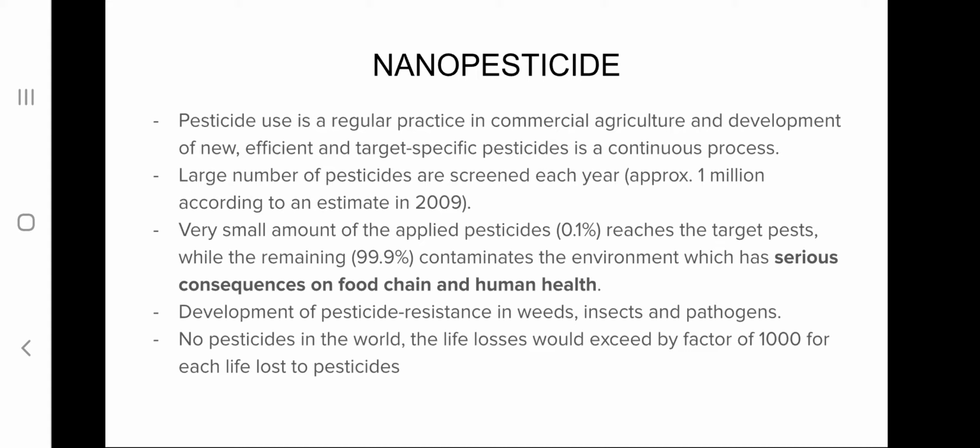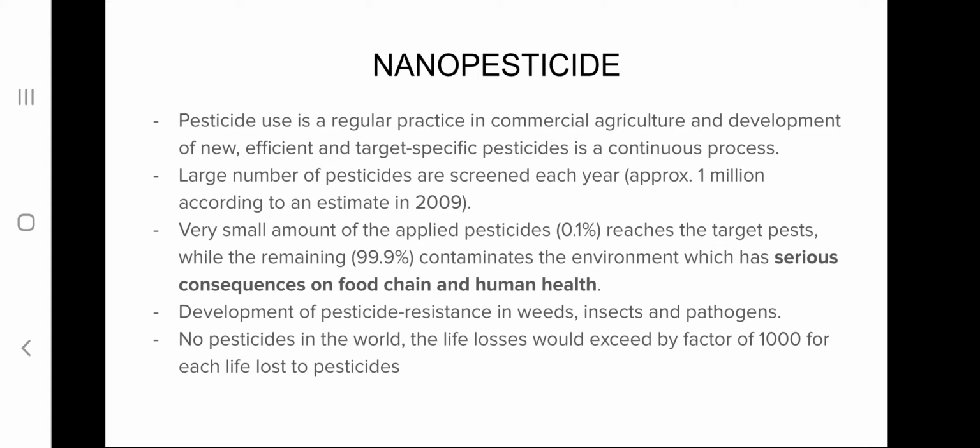Of the amount of pesticide which we apply to the soil, only 0.1% reaches the target pest. The remaining 99.9% remains as a contaminant in the environment, and this leads to serious consequences, such that they can enter the food chain and affect human health.